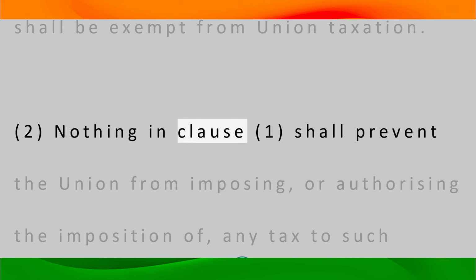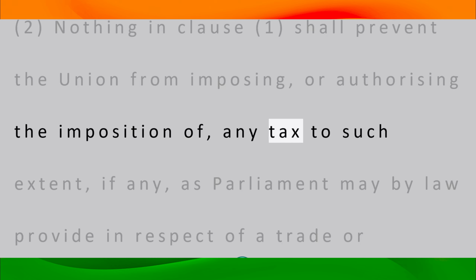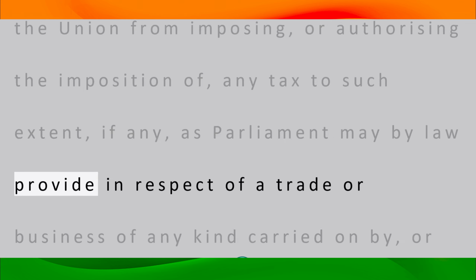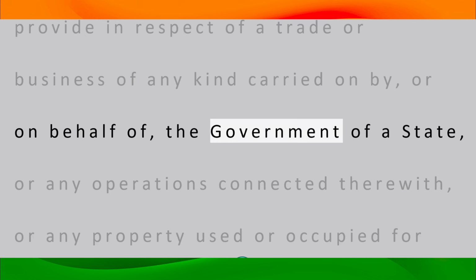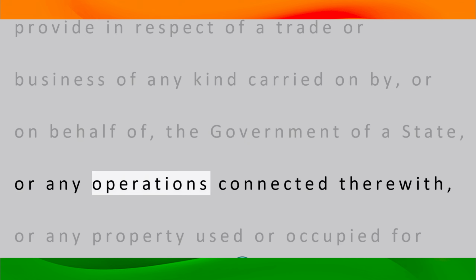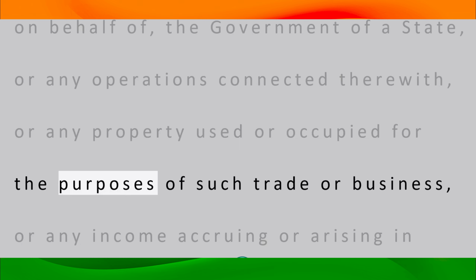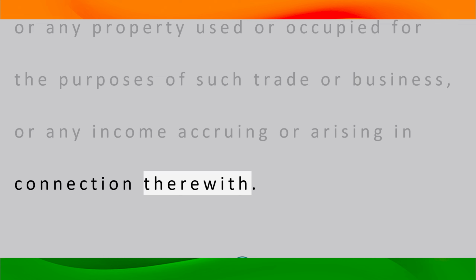2. Nothing in Clause 1 shall prevent the union from imposing or authorizing the imposition of any tax to such extent, if any, as Parliament may by law provide in respect of a trade or business of any kind carried on by, or on behalf of, the government of a state, or any operations connected therewith, or any property used or occupied for the purposes of such trade or business, or any income accruing or arising in connection therewith.